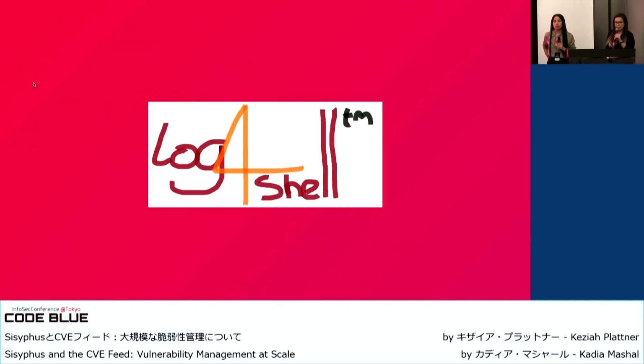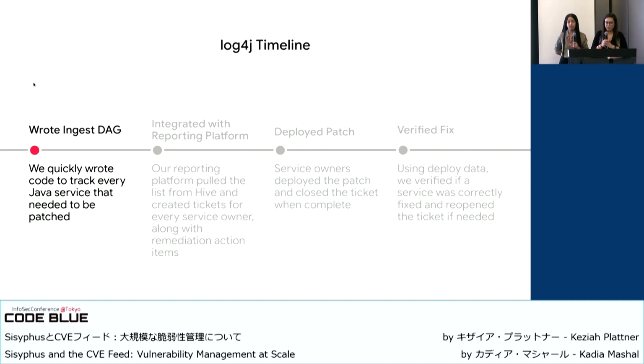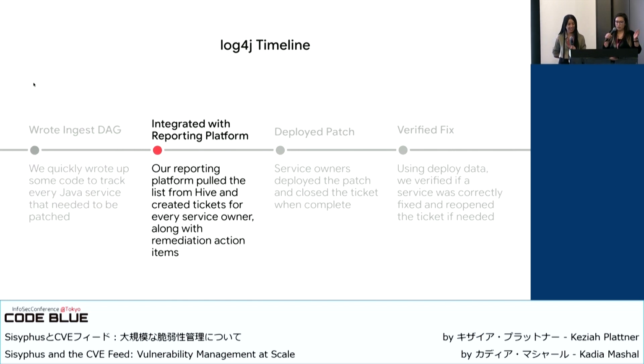Another use case scenario is how this helped us jump on Log4j quickly. All right, so timeline. Log4j dropped right before the holidays, as is tradition. So when that happened, we quickly wrote some code to track all the Java services that would need to be patched. We then integrated it with our reporting platform. So that pulled information from Hive and then created tickets for all service owners, along with instructions on how to apply the patch.